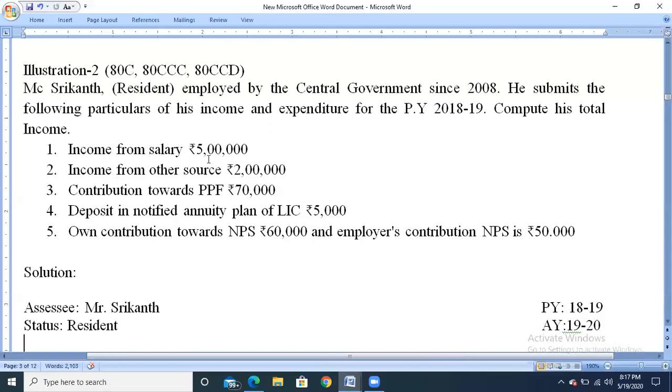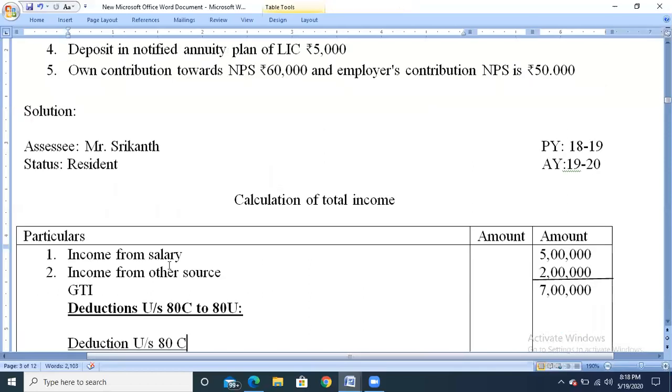So they have given different types of income, that is income from salary rupees 5 lakh, and they have directly given it, so they have directly calculated that, so no need of calculating the deduction amount. So 5 lakh is the income from salary, income from other sources 2 lakh. There are no other heads like business or profession, capital gain or house property. So the gross total income is 5 lakh plus 2 lakh, which is 7 lakh. So that 7 lakh will be called the gross total income.